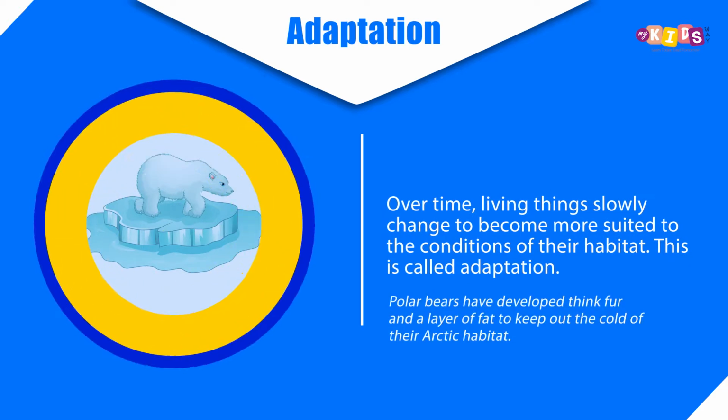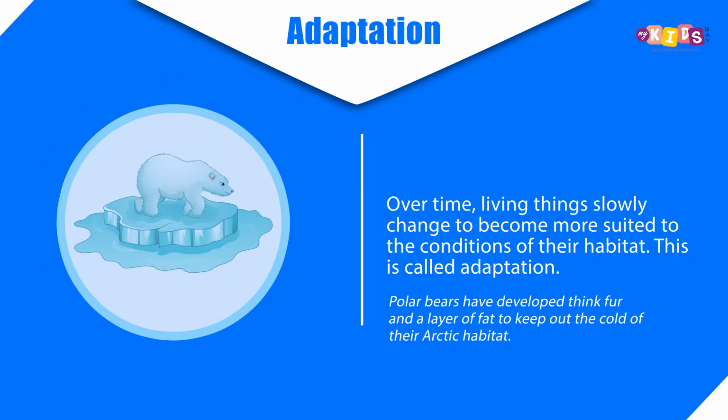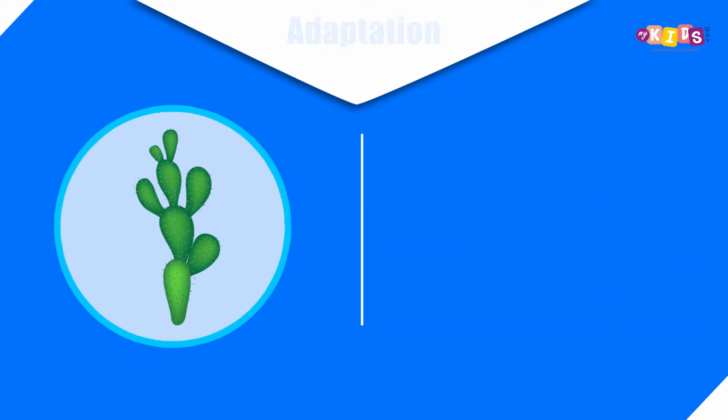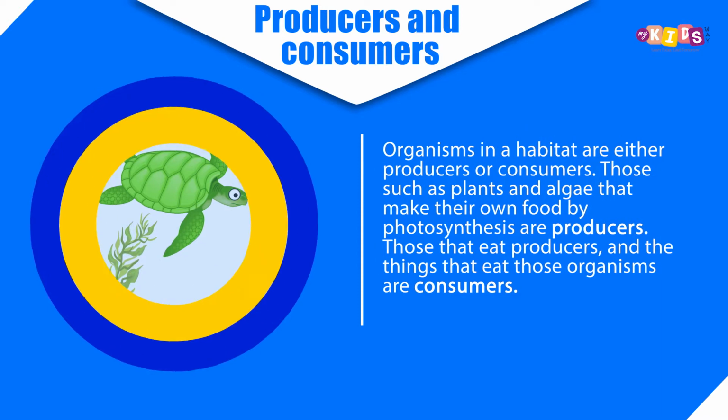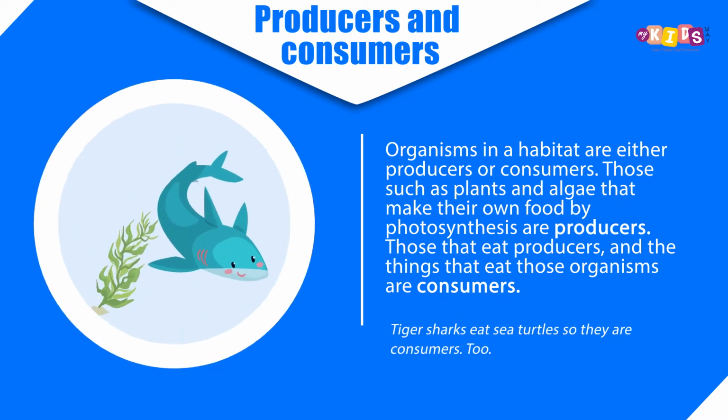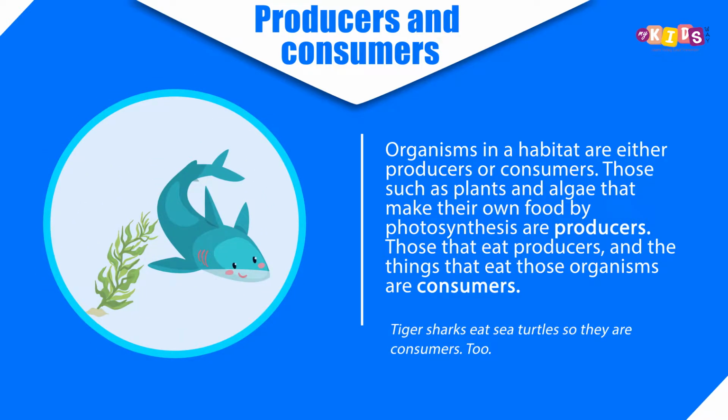Adaptation. Over time, living things slowly change to become more suited to the conditions of their habitat. This is called adaptation. Producers and consumers. Organisms in a habitat are either producers or consumers. Those such as plants and algae that make their own food by photosynthesis are producers. Those that eat producers, and the things that eat those organisms, are consumers.